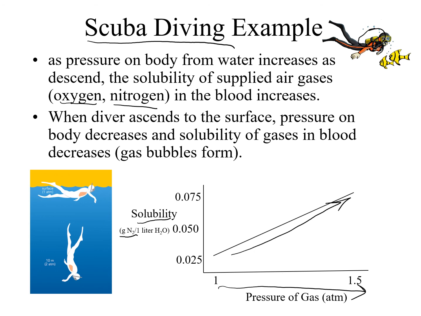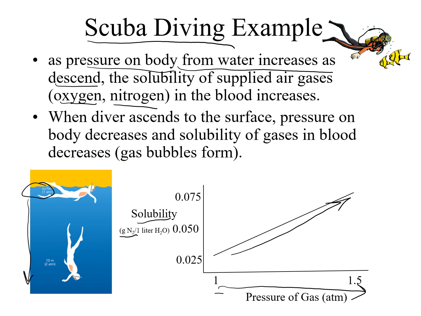So the gas solubility is increasing in a liquid. What happens when you're scuba diving? The pressure on your body is going to increase from the water around it as you descend. My scuba diver here is at sea level, so the atmospheric pressure is 1. As we go underwater, descending down to 10 meters, the atmospheric pressure increases to 2 atm.